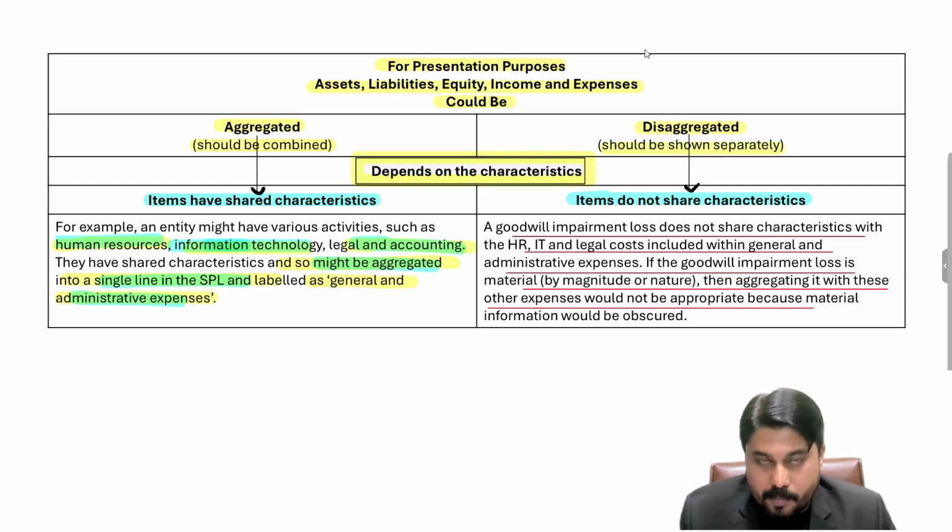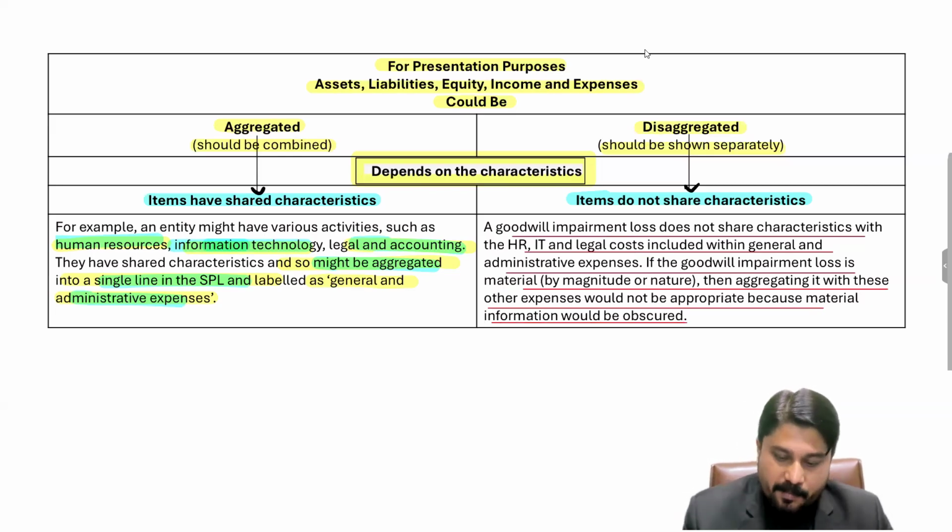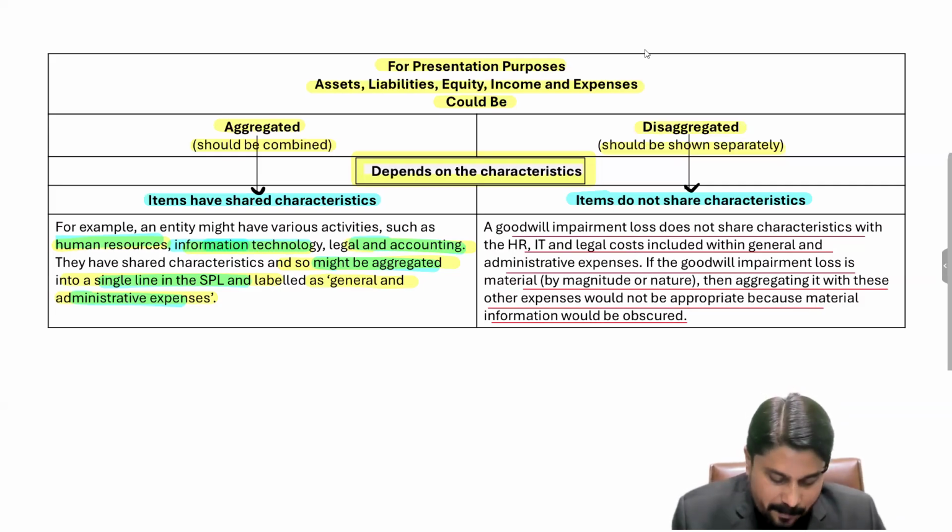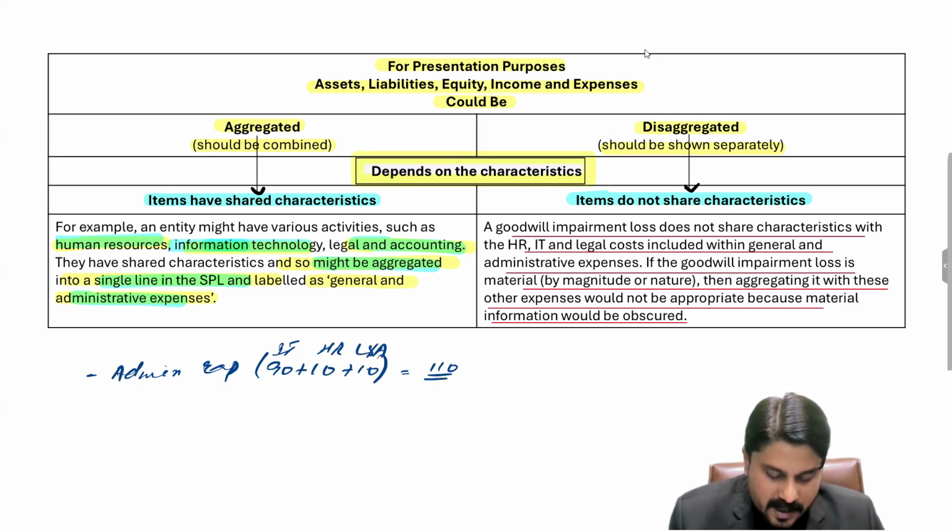For example, it must not be added in the admin expenses. And if you do so, your material information would be obscured. So this impairment will be reported separately, and it could not be added to the other. For example, in the admin expenses we may club 90 plus 10 plus 10, say this for IT, this for HR, this for legal and accounting. 110 could be the expense which can be considered under admin expenses.